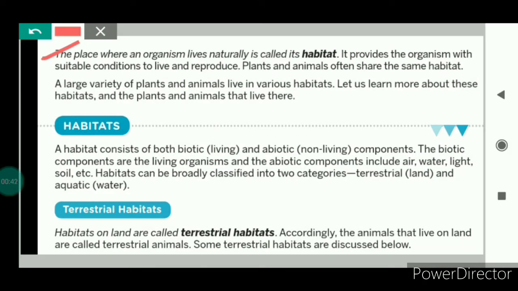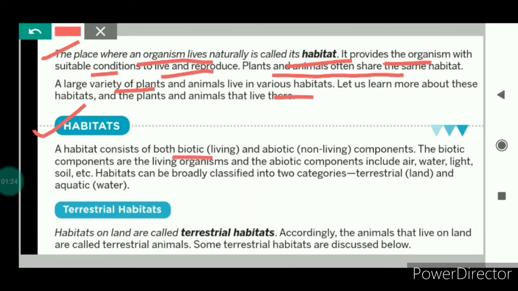First, we will understand what is habitat. Habitat means the place where an organism lives naturally and reproduces. The living organisms depend on their habitat for their food, water, shelter and other needs. Habitat provides the organisms with the suitable conditions to live and reproduce. Plants and animals often share the same habitat. In various kinds of habitat, different varieties of plants and animals are found.